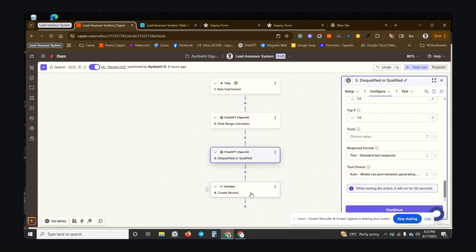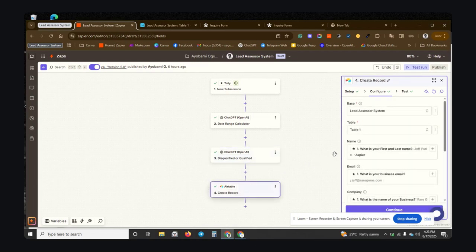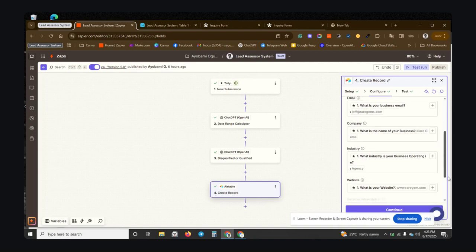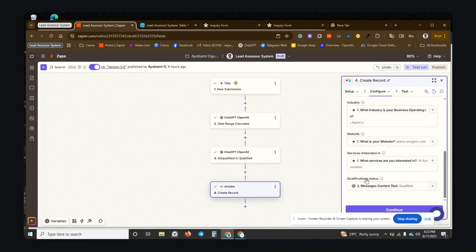So once I run this, I create a record in my Airtable, right? The reason why I added Zapier to the end is because I ran it with two systems. I did it with Zapier and I did it with make.com, and I still got the same result. And I also got the email, and put the name of the company and the industry. And the next thing I did was add the qualification status. So this is going to determine if the lead was qualified or not.